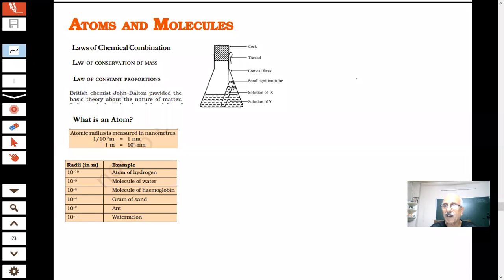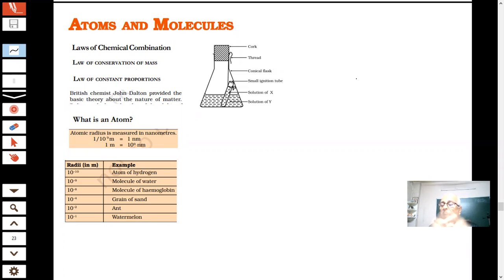We are working on revision lectures, revision topics, trying to revise the course with a lot of question answers. Last lecture, we told you that there were two very important laws of chemical combination, after which came Dalton's atomic theory.